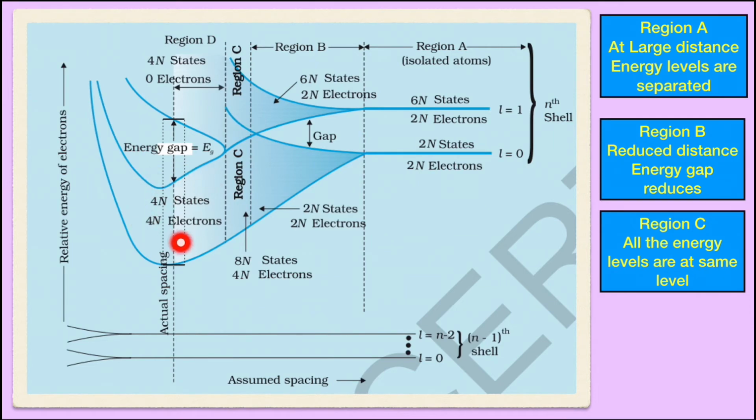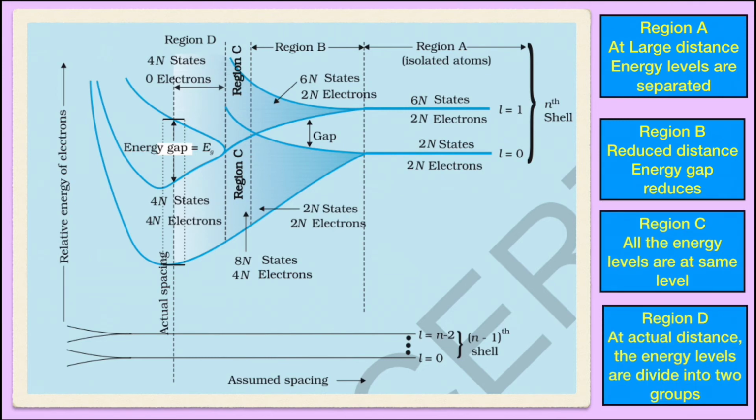So this lower level is known as valence band and this upper level is known as conduction band. So in region D, at actual distance, the energy levels are divided into two groups, the upper one and the lower one. The upper one is completely empty, no electron is present here, and the lower one is completely filled. So this upper group is known as conduction band, denoted by Cb, and the lower group is known as valence band, denoted by Vb. So Vb stands for valence band and Cb stands for conduction band. So in that way, these energy bands are formed in solids.